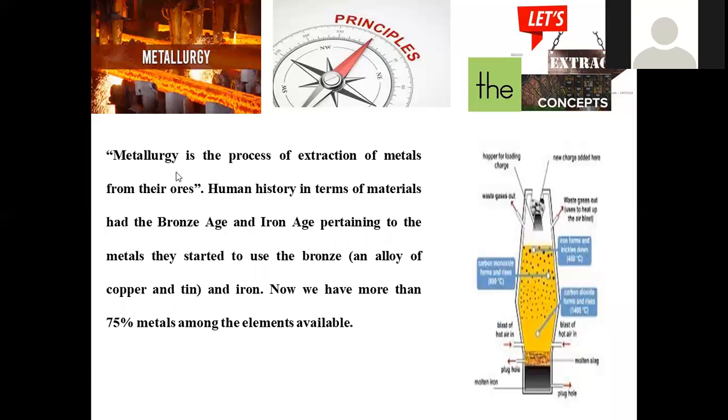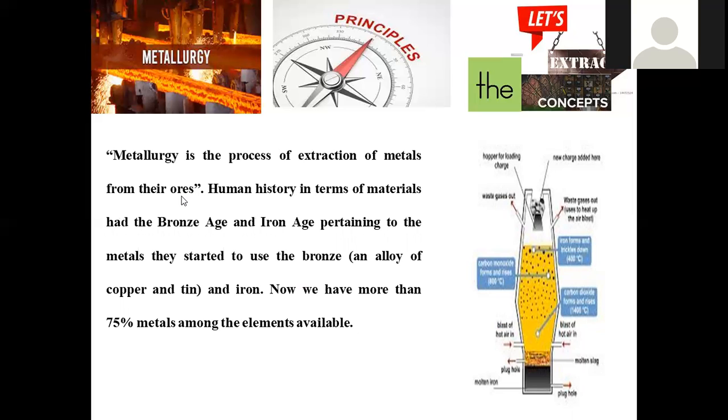Metallurgy is the process of extraction of metals from their ores. We already got clarification regarding what a mineral is and what an ore is. A mineral is simply any material made up of metal, with some other impurities possibly associated, ranging from a lower to a maximum extent of metal in that composition.